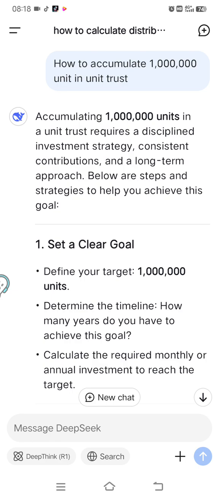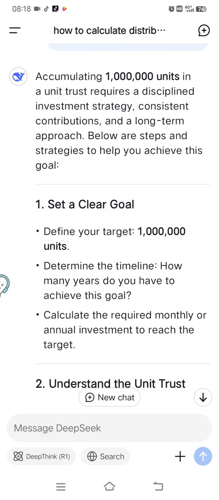Why unit trust? Because it's very stable. It is from the bank, has a diversification of power, and also a professional fund manager who manages our fund, so it's easy.